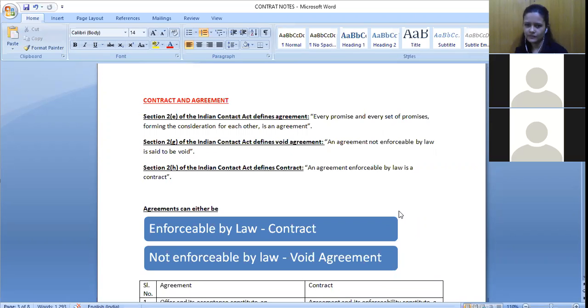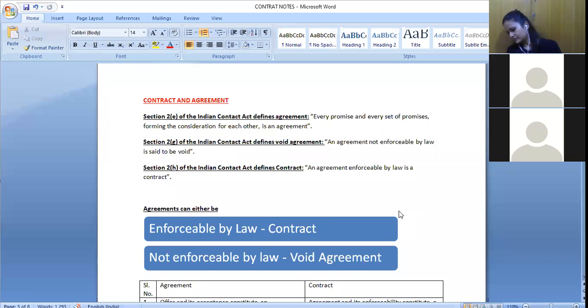Yeah. So any example that you can give of one agreement and one contract? Simple example. Two different situations where one is a contract and one is an agreement. Ma'am, for example, I have given a proposal that you give me 2 cows, then I'll pay you 5,000 rupees. So this can be an agreement between you and me.